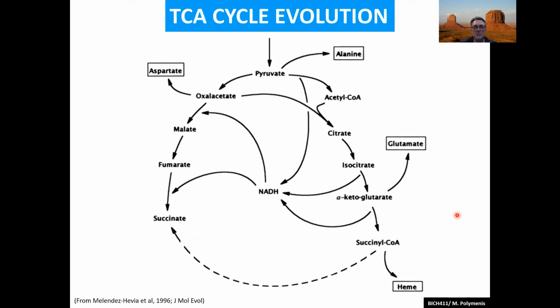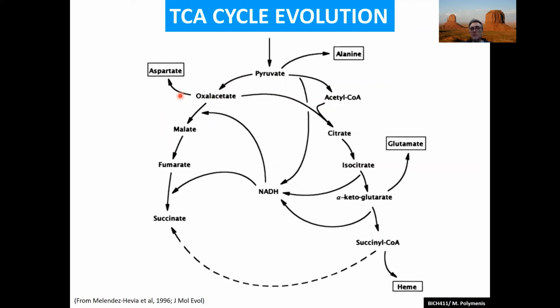And in fact, in some organisms, we have a modified TCA cycle. It's not even a cycle. It's more like a horseshoe kind of pathway where the right side goes in the clockwise fashion, as we discussed, and you generate intermediates and electrons in the form of NADH. And those electrons are fed into the reactions on the left side of the horseshoe, which go in the counterclockwise fashion, and they consume these electrons.